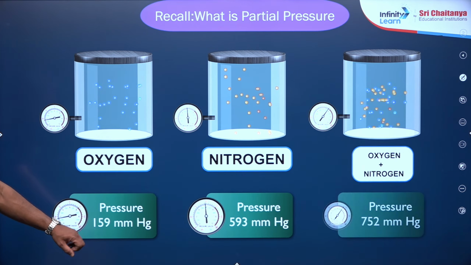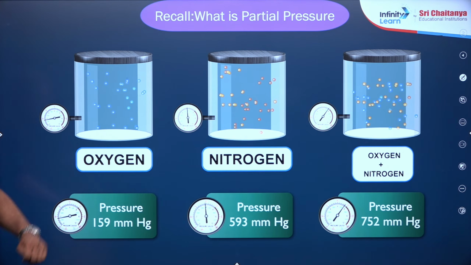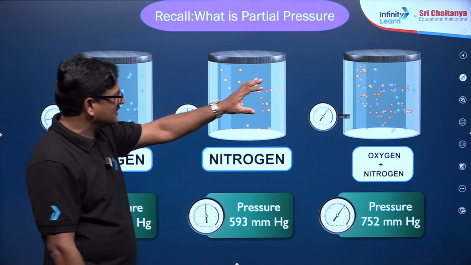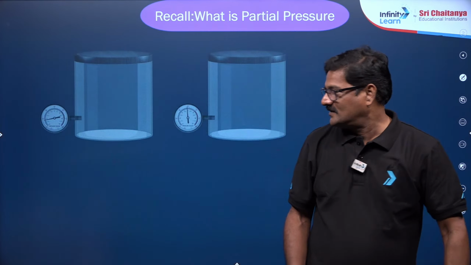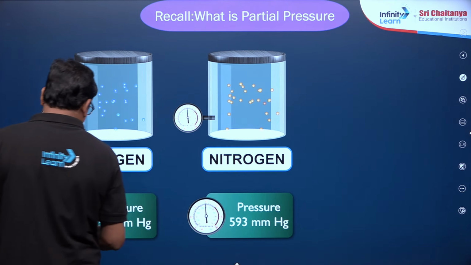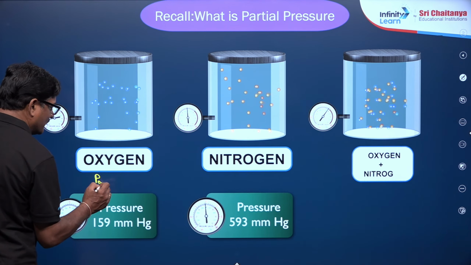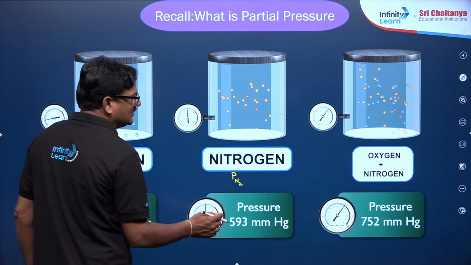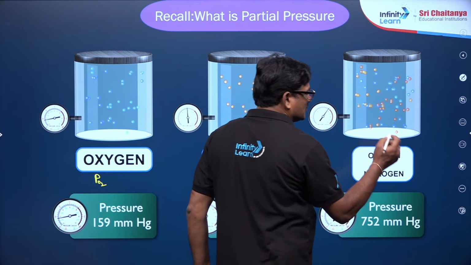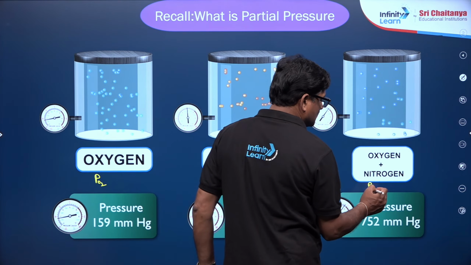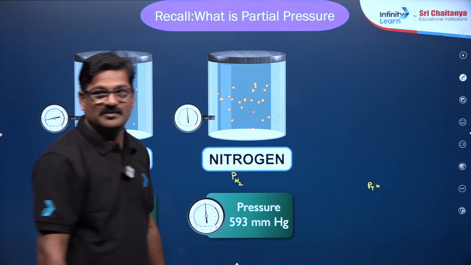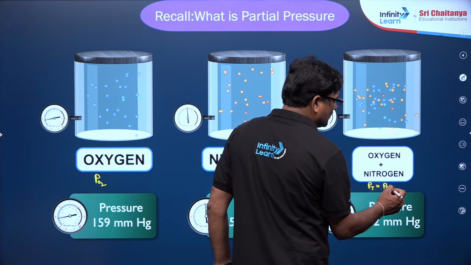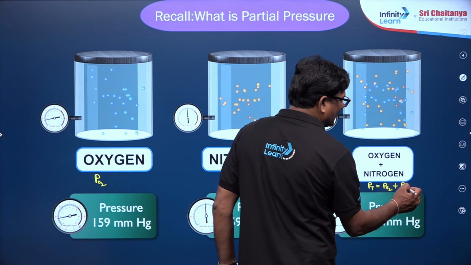So I just want to say here, oxygen gas and nitrogen gas. Pressure is 159, and pressure is 593. If these two gases are together present in this mixture, this is called pressure of oxygen, PO2, this is PN2, and this is a mixture. So the total pressure, that is P total. You know what the P total is here?